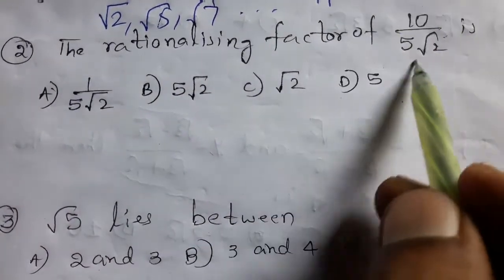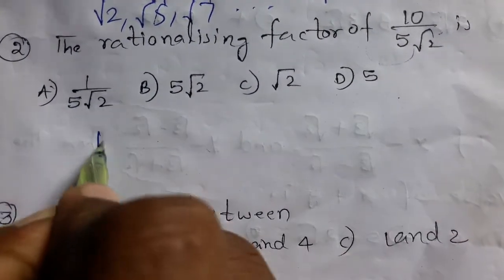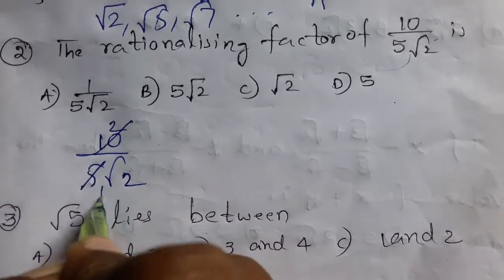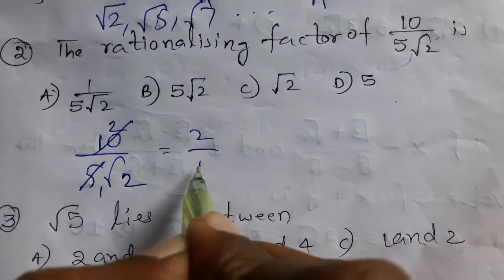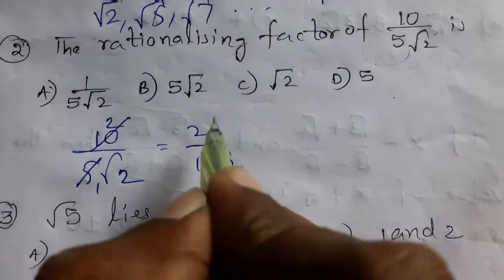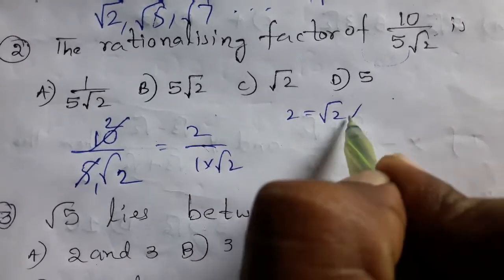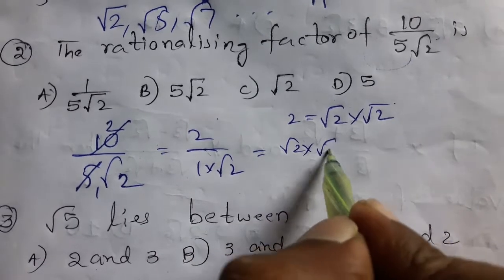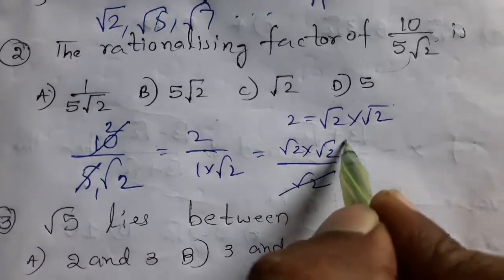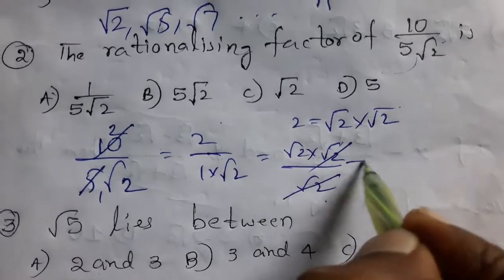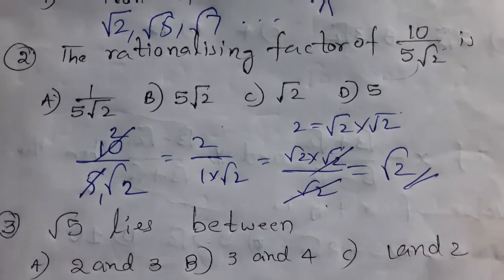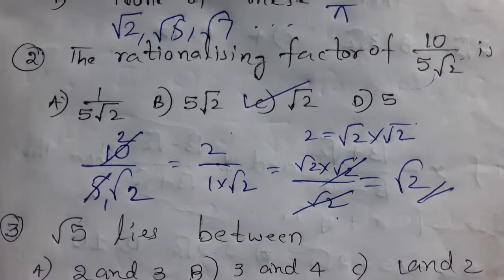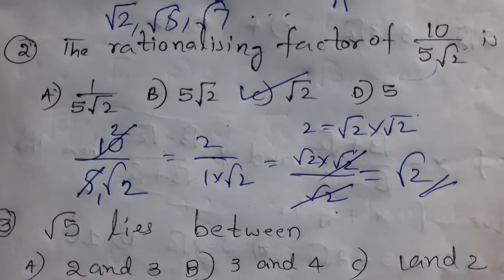Rationalizing factor of 10 by 5 root 2. 5 ones are 5, 5 twos are 10. That means 2 by 1 into root 2. 2 can be written as root 2 into root 2. That means root 2 into root 2 by root 2. Root 2 in the numerator and denominator cancels. What is left? Root 2 is left. So option C is the right answer of the given question. Move to next question.